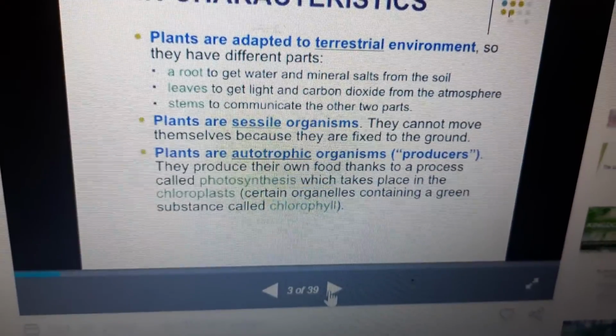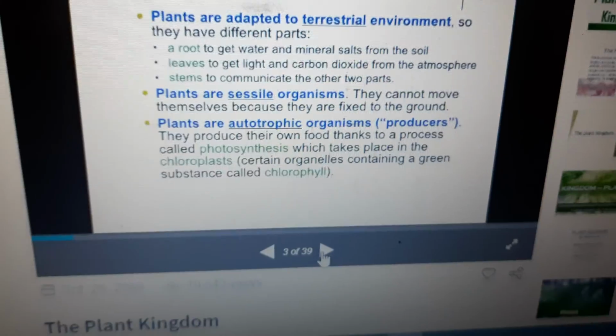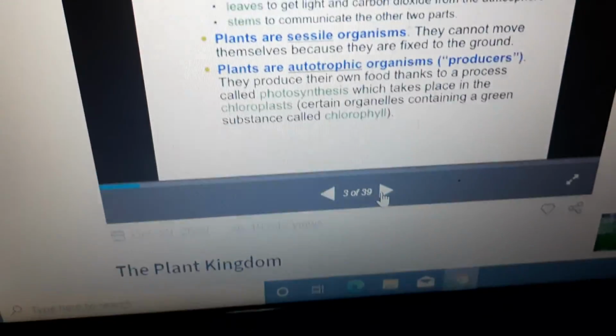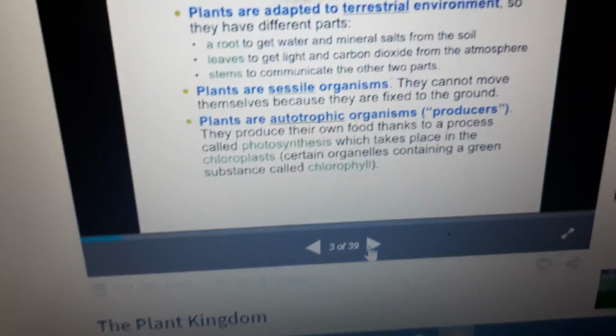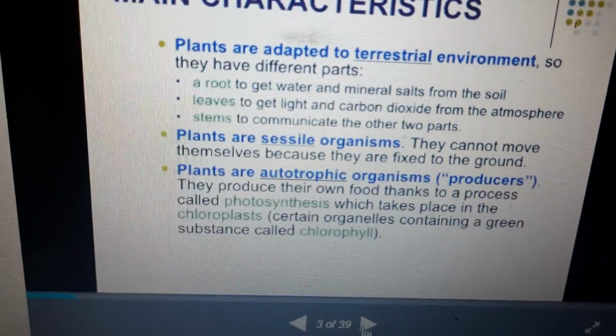Plants are autotrophic organisms. They produce their own food thanks to a process called photosynthesis, which takes place in the chloroplasts, certain organelles containing a green substance called chlorophyll.